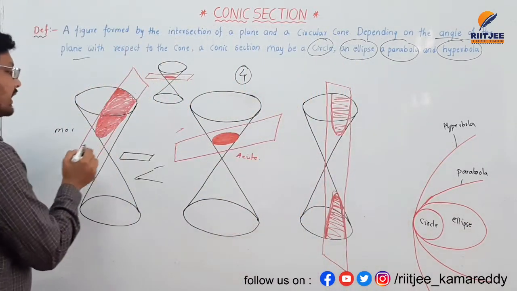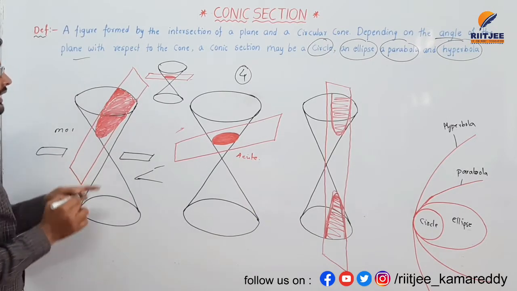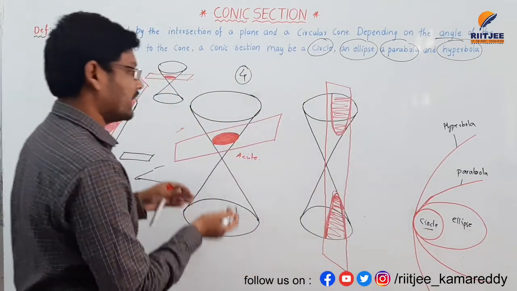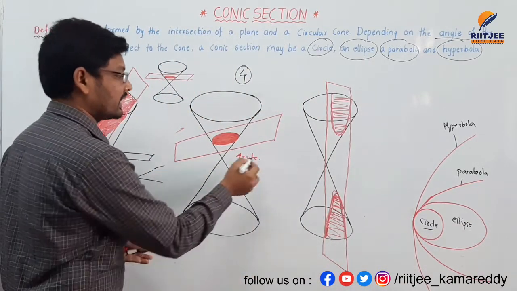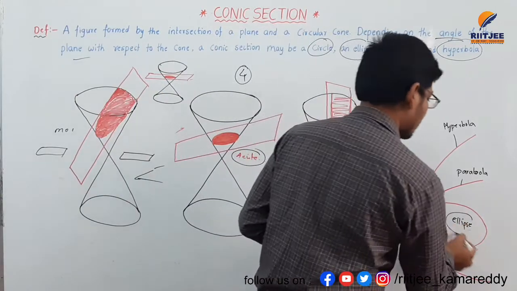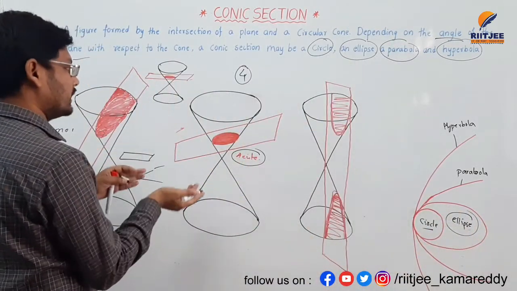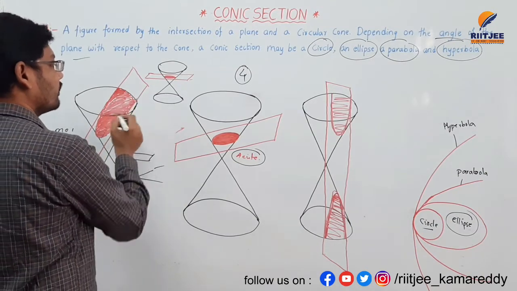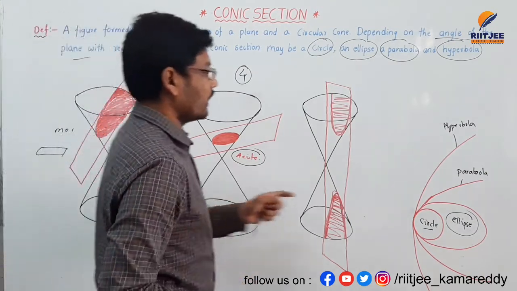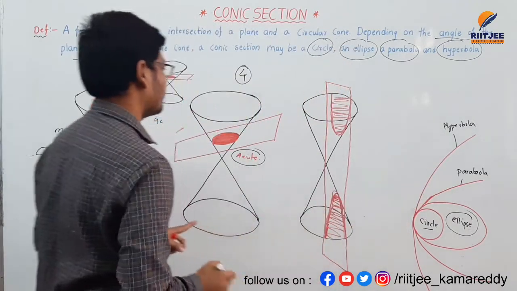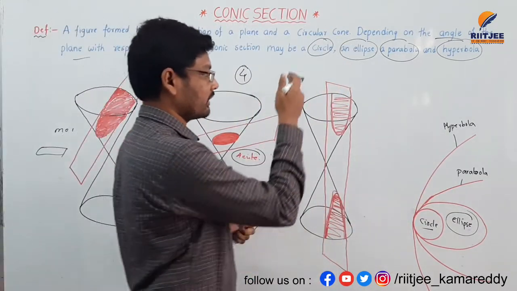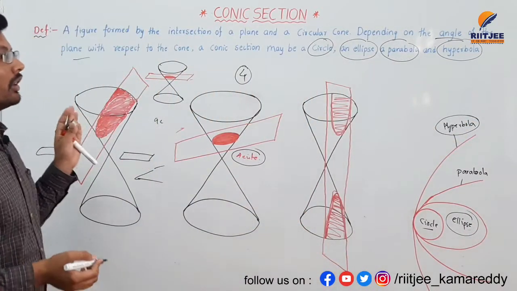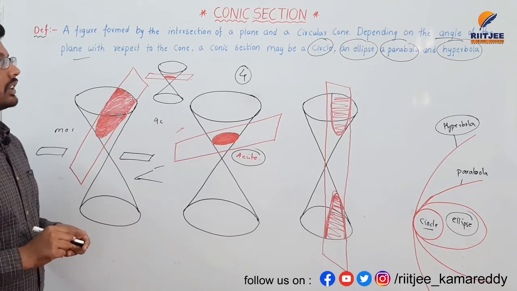We get a circle if a plane is intersecting the right circular cone in a parallel way. If a plane is intersecting the right circular cone with an acute angle, we will get an ellipse. And if a plane is intersecting the right circular cone with less than 90 degrees, we will get a parabola. If the cone is intersected by a plane perpendicularly, we will get a hyperbola. Here these are the 4 diagrams in conic section.